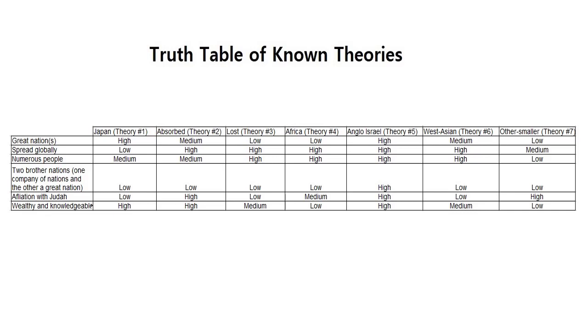But I think it's clear which theory satisfies most of these attributes, though I'll let you decide that for yourself. Maybe you have other attributes that aren't on here, but then you start doing the truth table and it becomes clearer and clearer who the tribes are in the end time, if this is the end time, and whether the Bible is really true or not.